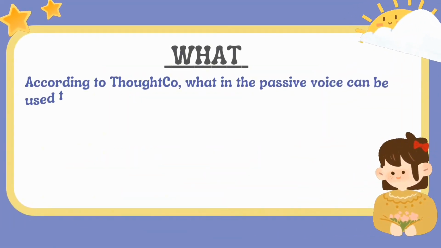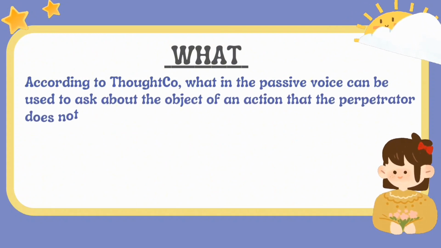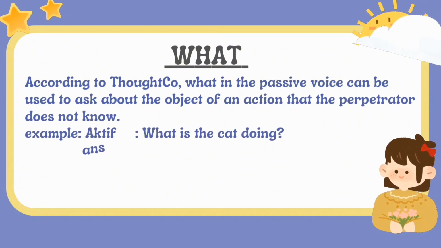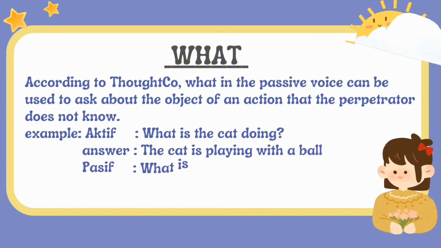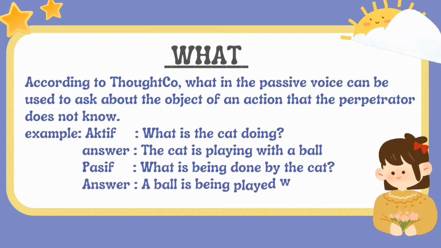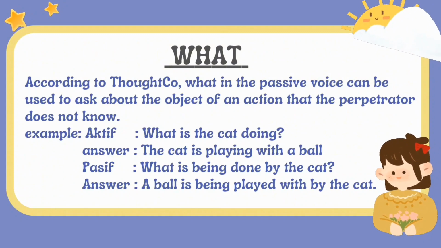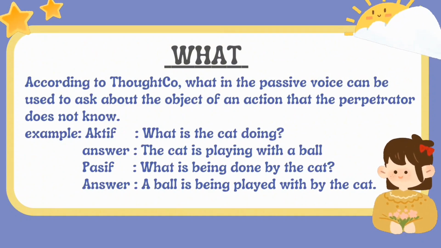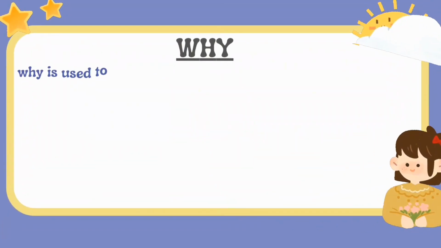According to Toko, what in the passive voice can be used to ask about the object of an action when the perpetrator is not known. For example, active: What is the cat doing? And you can answer: the cat is playing with the ball. And the passive question is: what is being done by the cat? And you can answer: a ball is being played with by the cat.